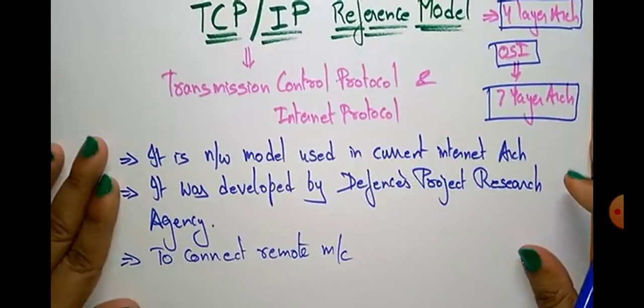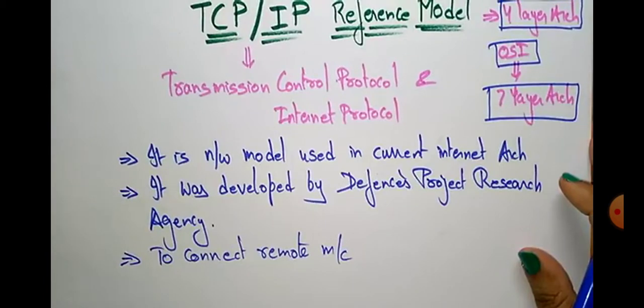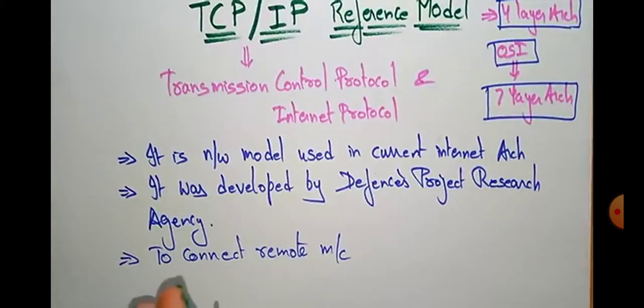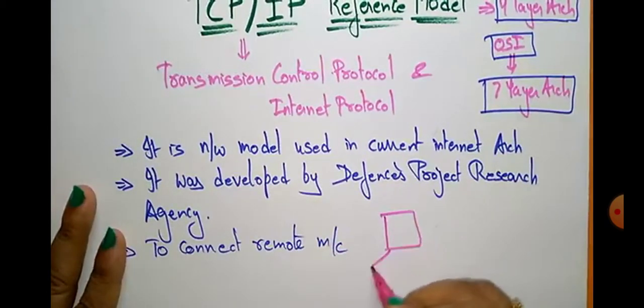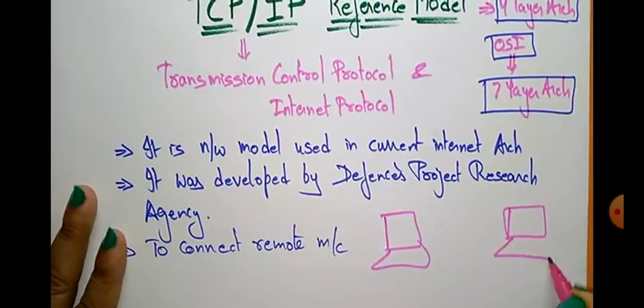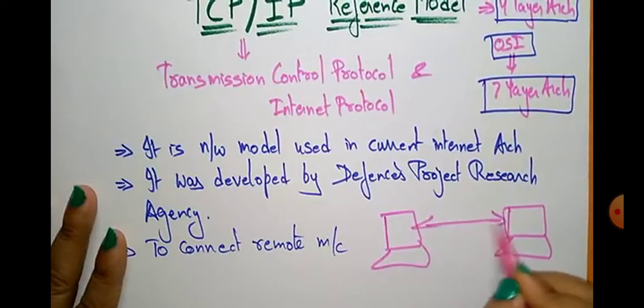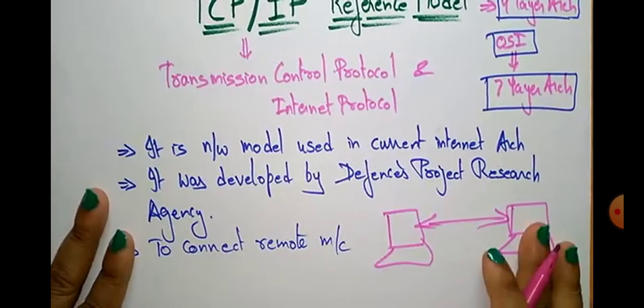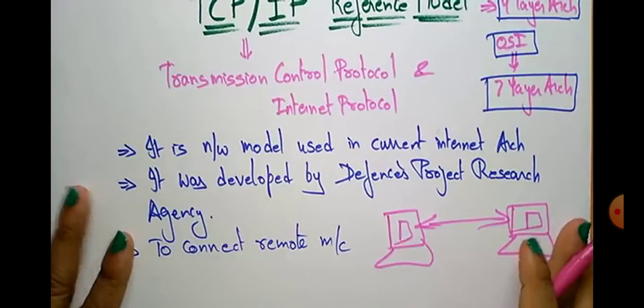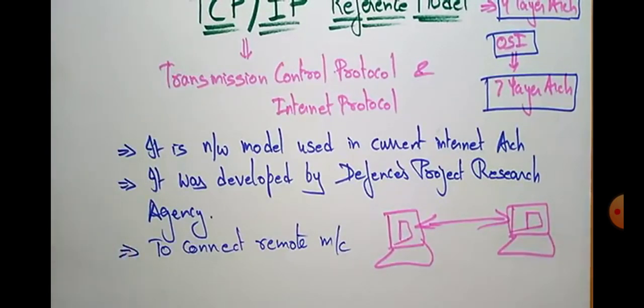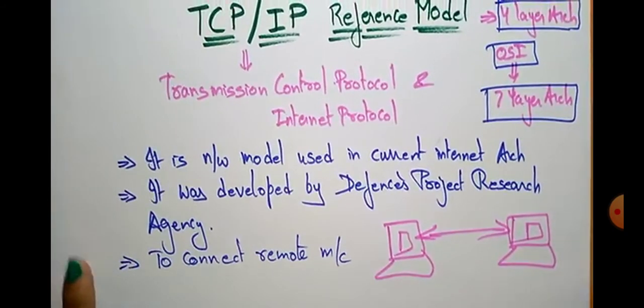What is the main idea behind this TCP/IP reference model? The main idea was to allow one application on one computer to send data packets or talk to another application running on a different computer. So this is one computer somewhere and this is another computer somewhere else. To transmit the data from one system to another system, we use this TCP/IP reference model.